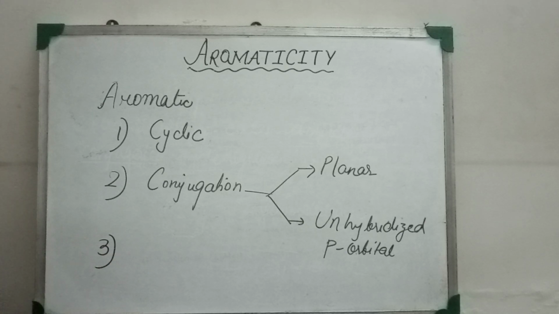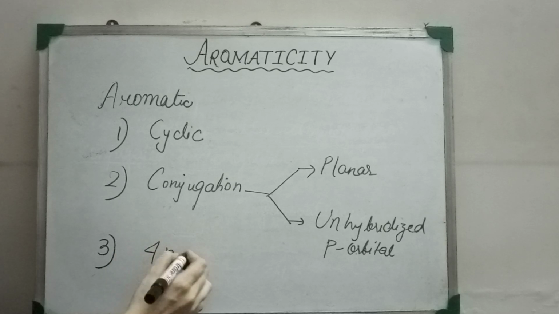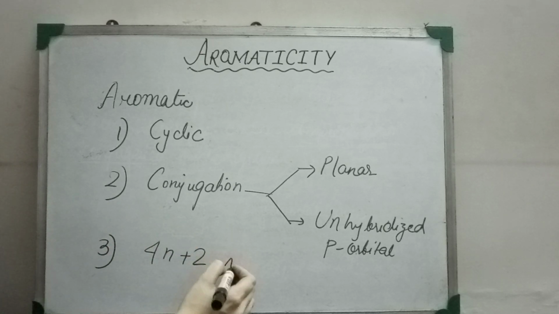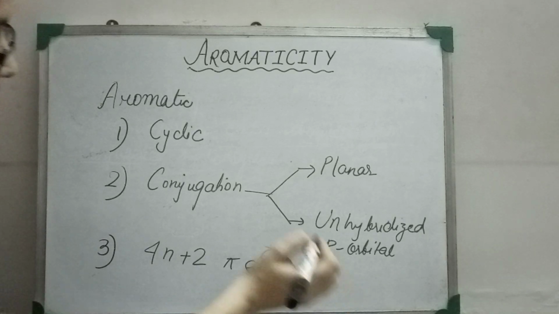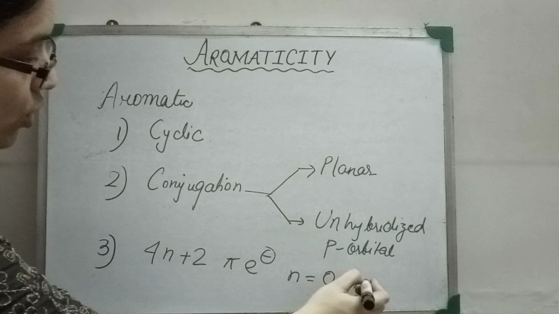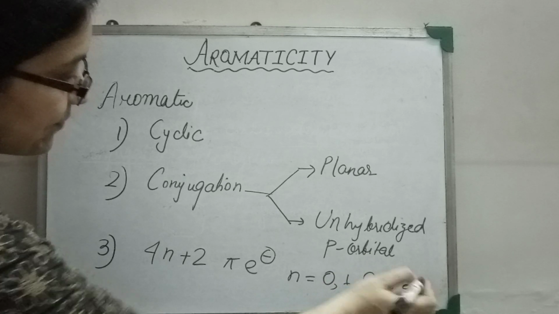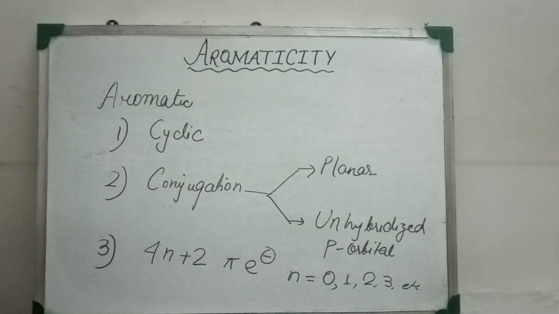Third and the most important criteria is that the total number of pi electrons must be equivalent to 4n plus 2. Here n indicates values like 0 or 1 or 2, 3, etc. It depends on the nature of the molecule. So the value of n can be 0, 1, 2, 3. It can have any value, depending on the nature of the molecule.